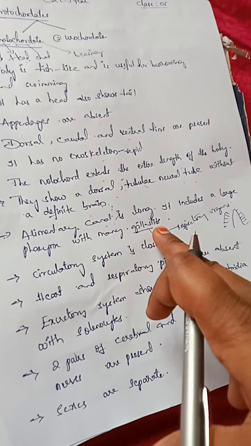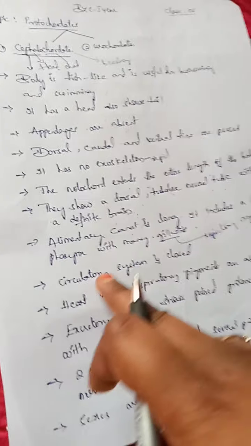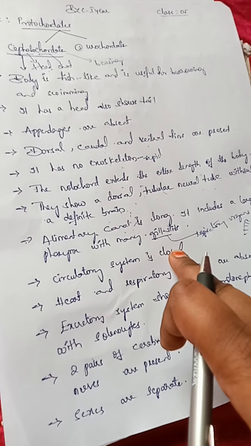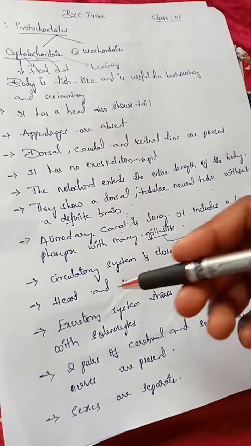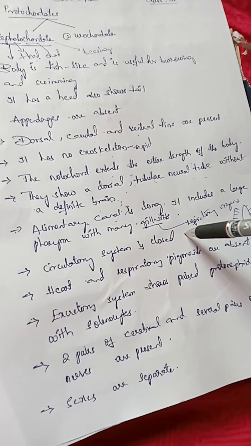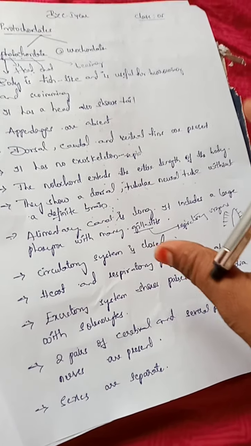We discussed the digestive system. Now the circulatory system in the cephalochordate. The circulatory system is closed. Is there a closed and open type also? Yes, circulatory systems can be closed type or open type. Open type means the blood flows freely in the body cavity.